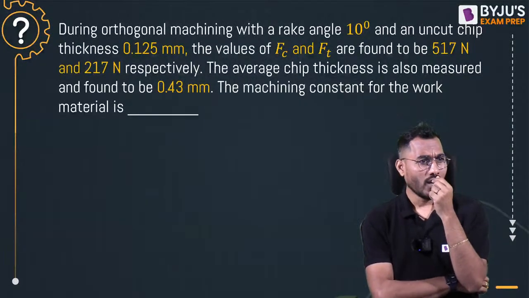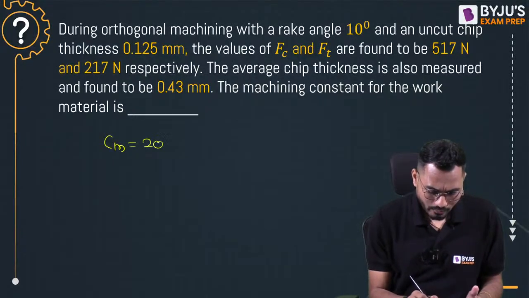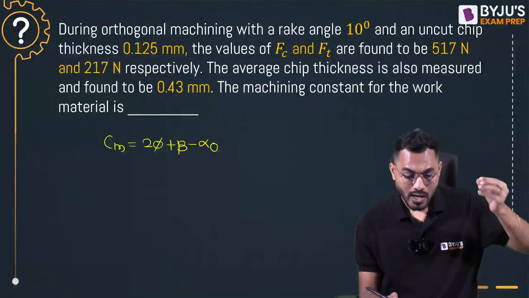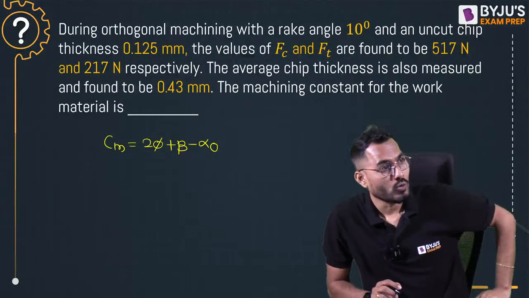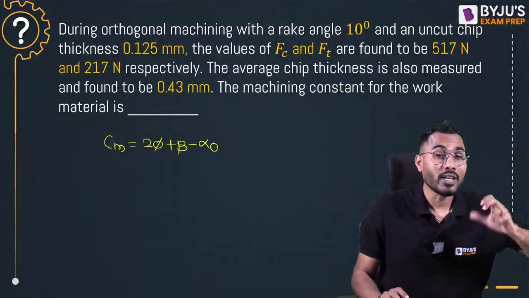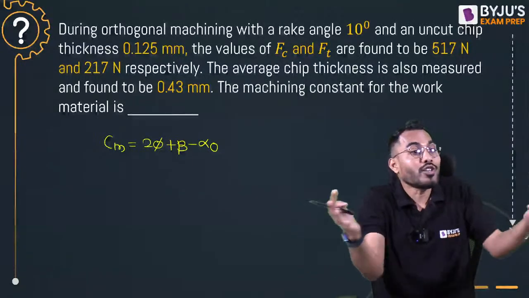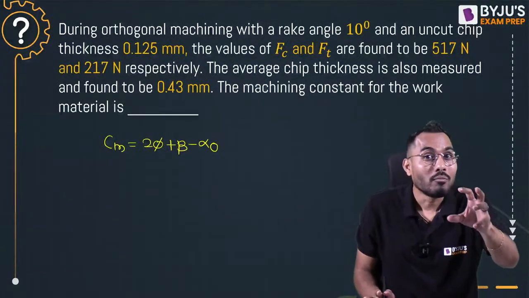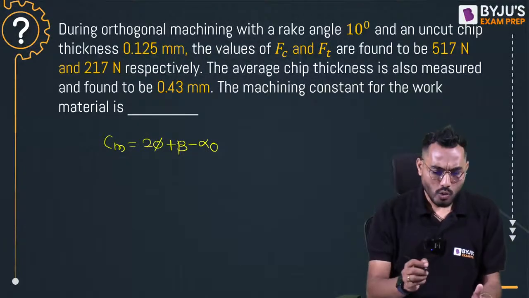Sir, machining constant, I know that. CM is machining constant. That is 2 phi plus beta minus alpha 0. Yes, machining constant is 2 phi plus beta minus alpha 0, which means I have to put a value of phi, beta and alpha 0. The summation of that will give the machining constant, and that is taken from Merchant's analysis for minimum energy. Right, fine. So what is the data given?